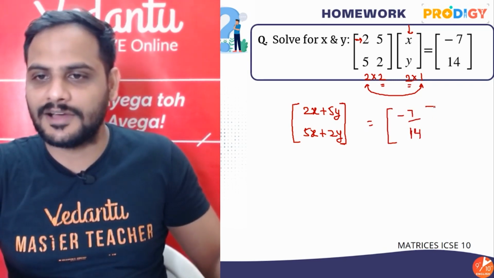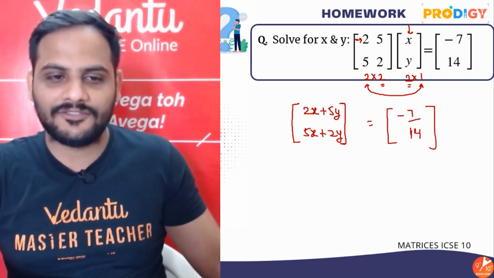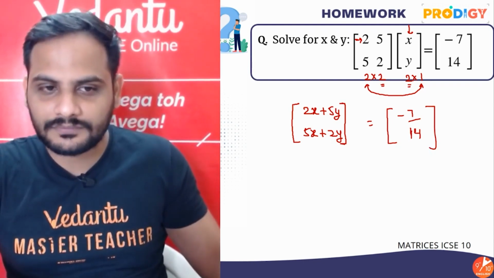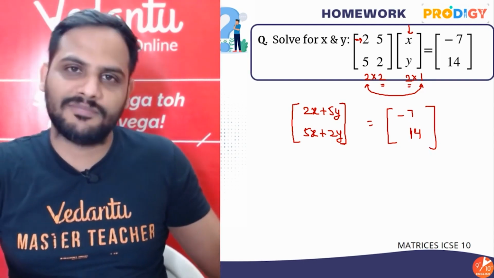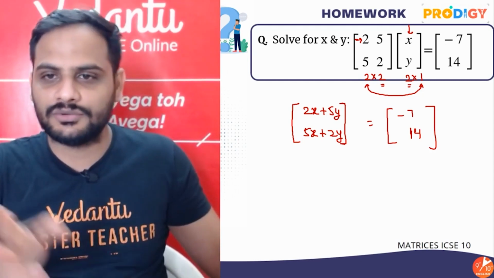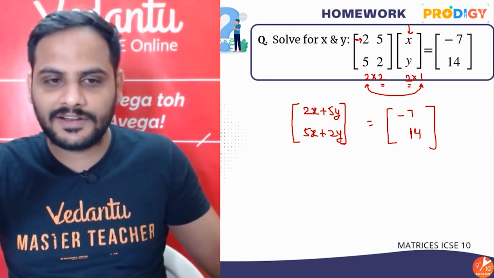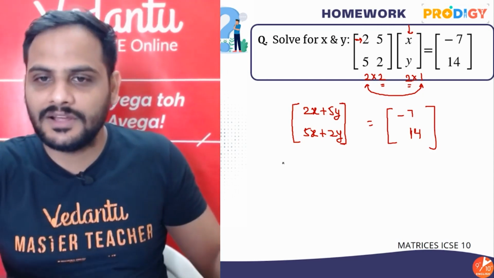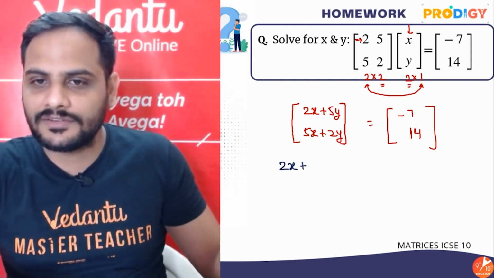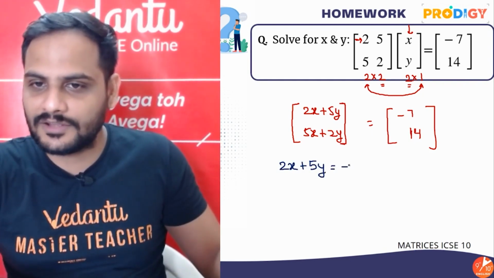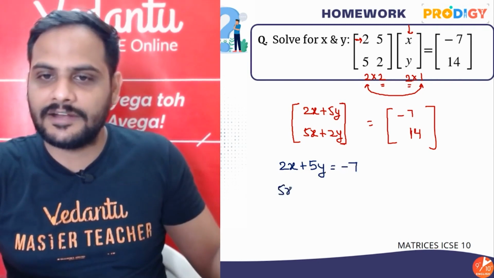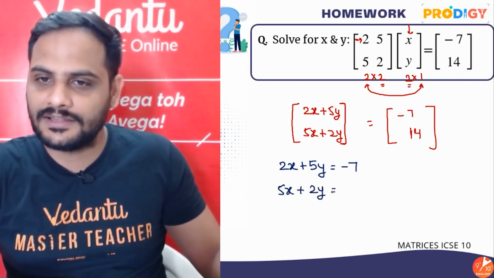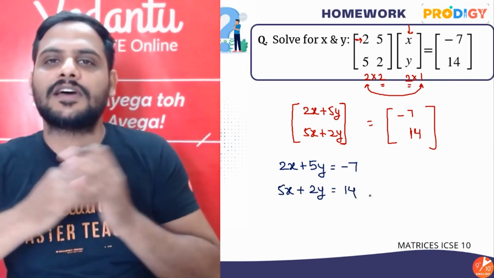If I do the equality of matrices, I will say corresponding elements must be the same. So from here I can say 2x plus 5y is equal to minus 7 and 5x plus 2y is equal to 14. These are my two equations.